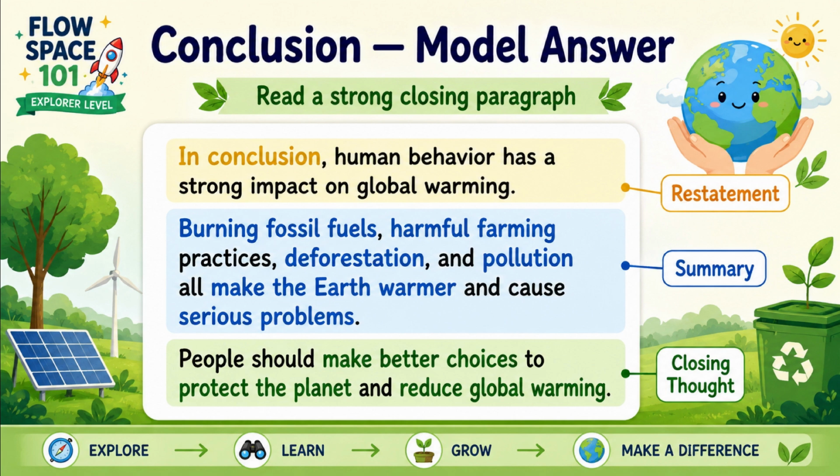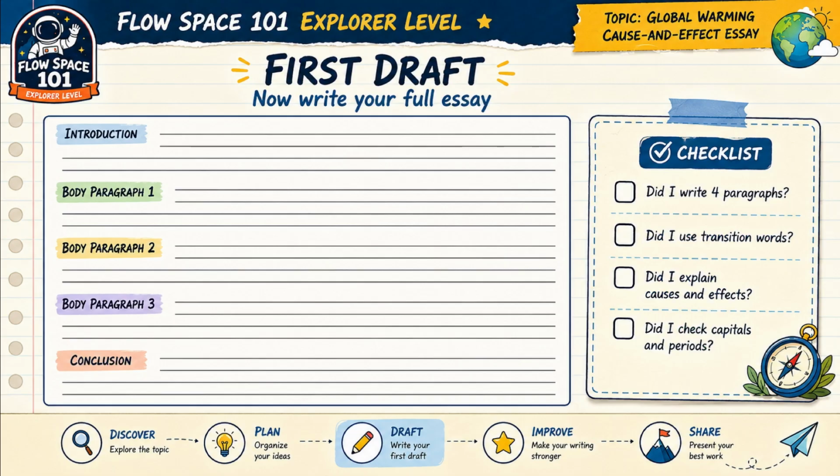serious problems. This summarizes the main points. People should make better choices to protect the planet and reduce global warming. This is the closing thought. A strong conclusion reminds the reader of your main idea and ends the essay clearly. Great job planning your essay. Now it is time to write your first draft.